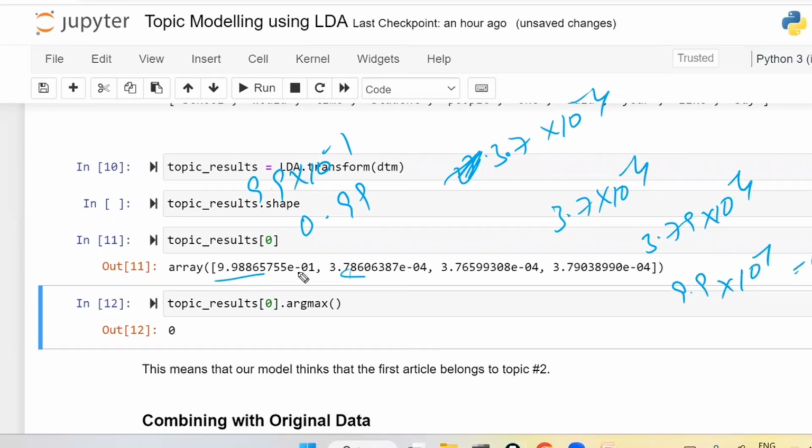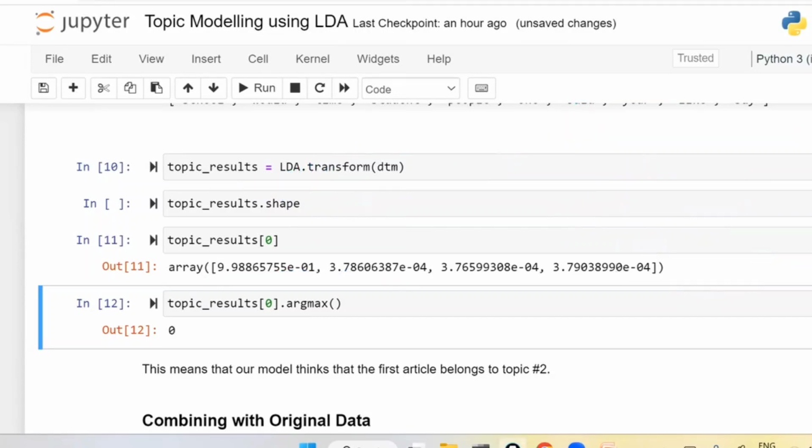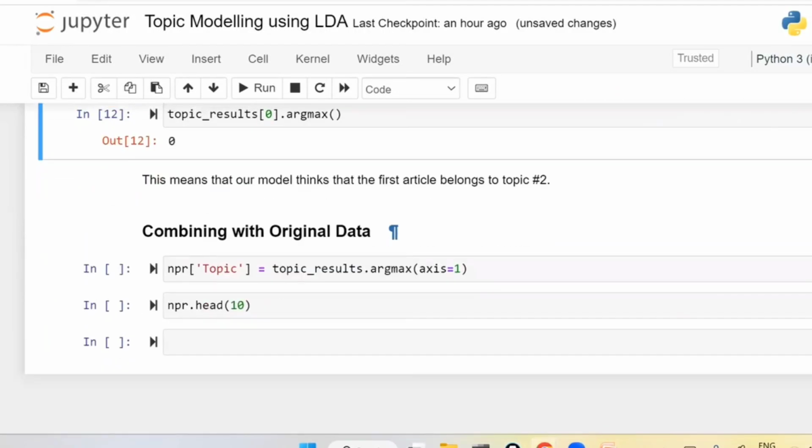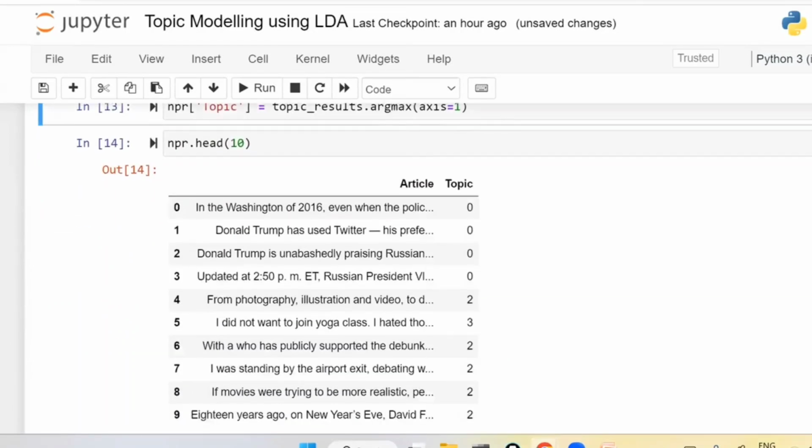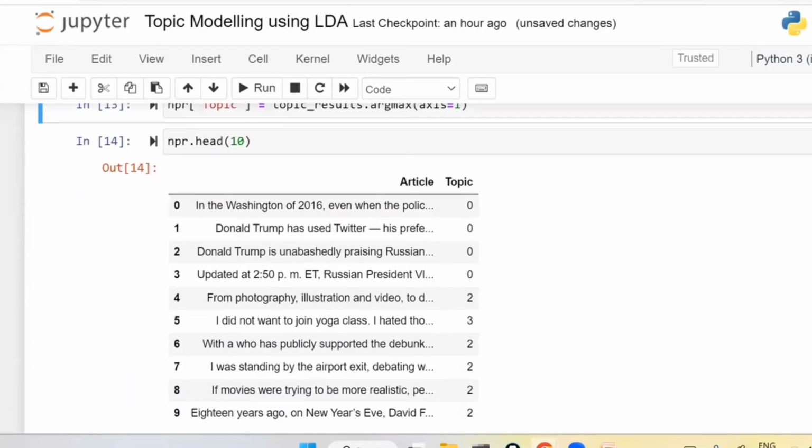So this is having the highest one, means it belongs to which topic? First one or second one or third one or fourth one? To which group? It belongs to group number 1. So now I am going to apply the same logic, and now I am going to see with respect to which group they belong to. Each of them belongs to which group.